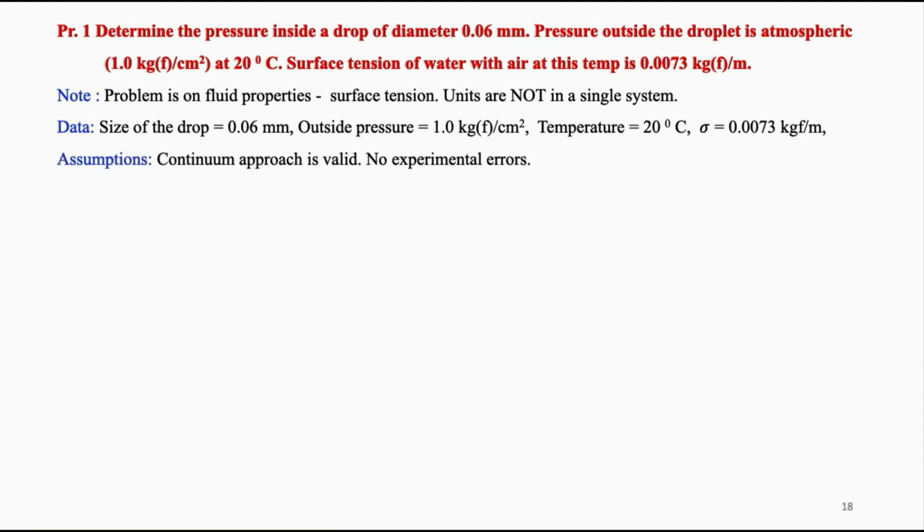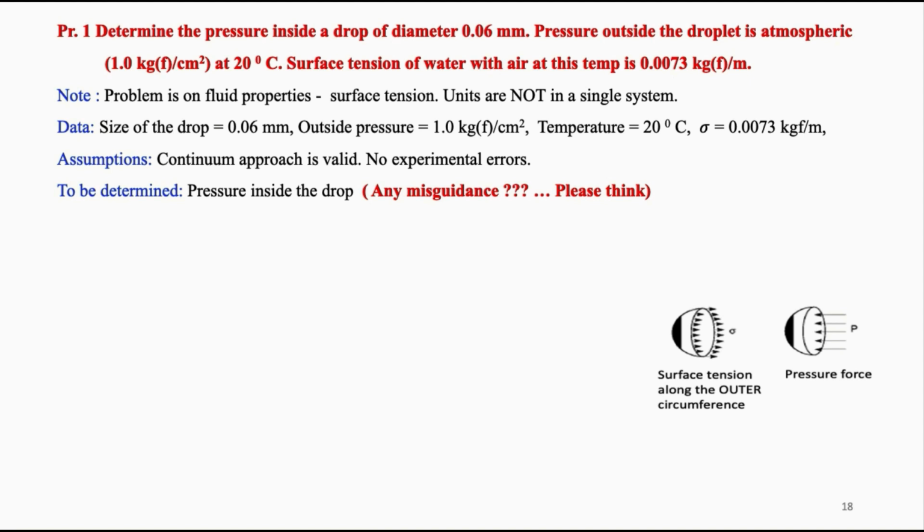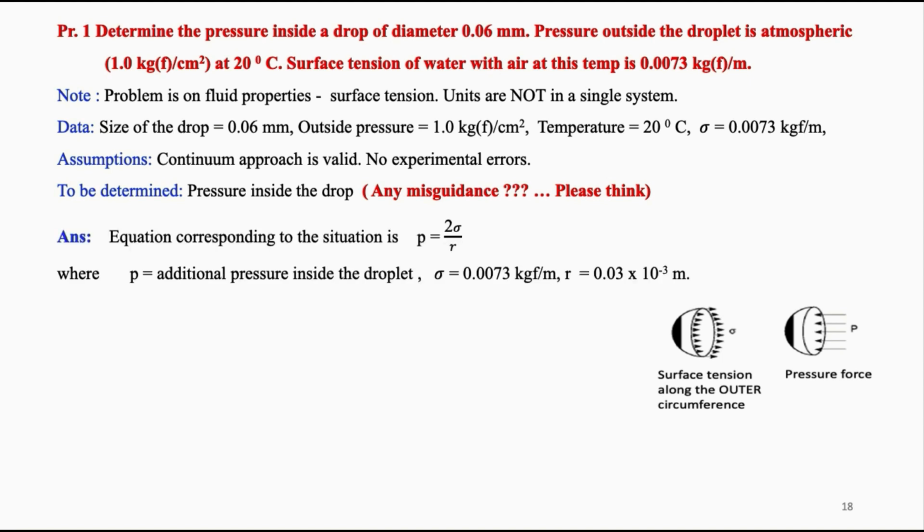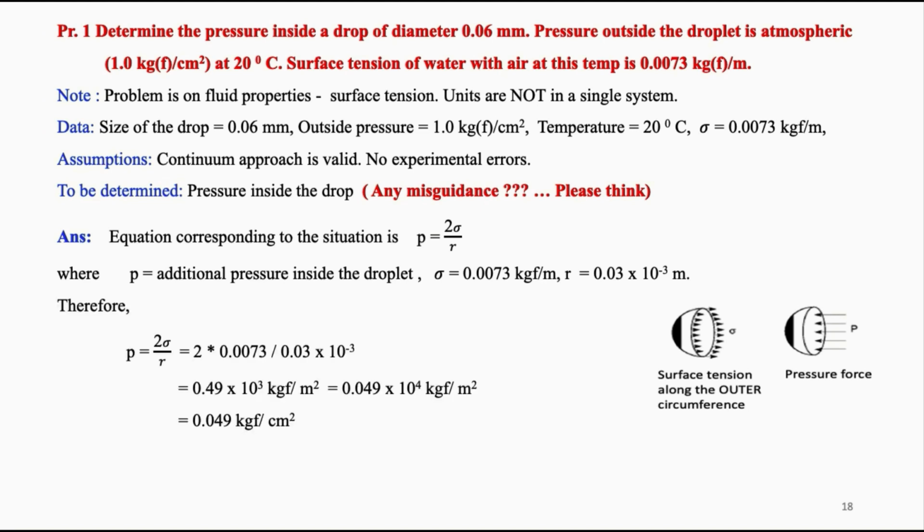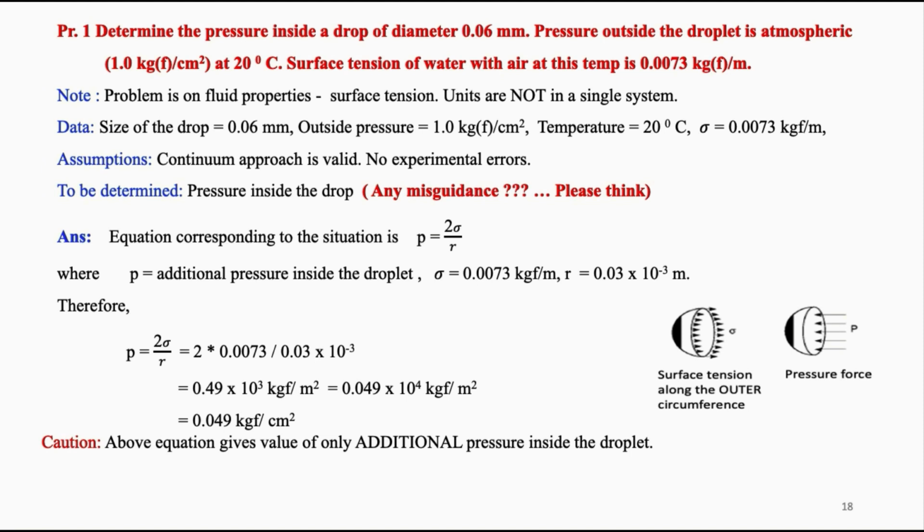Coming to the assumptions, continuum approach is valid and no experimental errors. It is a problem pertaining to the determination of pressure inside the drop. So, the surface tension will be acting only on the outer side of the drop surface. Using the corresponding equation, that is P is equal to 2 sigma by R, substituting the values of sigma and R in the above equation, we get the additional pressure, that is P is equal to 0.049 kilogram force per square centimeter. At this stage, we have to be very careful.